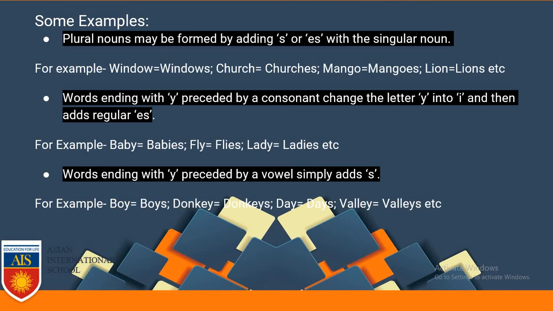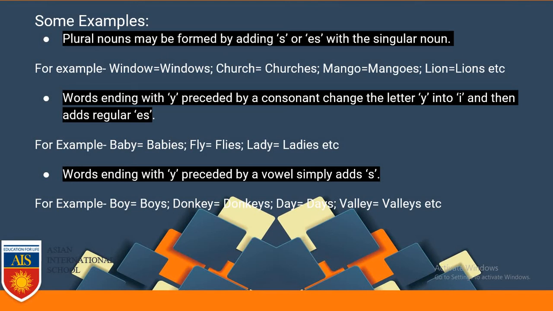Window, by adding s with it, it is becoming windows, which means more than one window. Church, we are adding es with it and it is becoming plural. Mango, we are adding es with it and it is becoming plural. Lion, which is becoming lions when you are adding s with it.